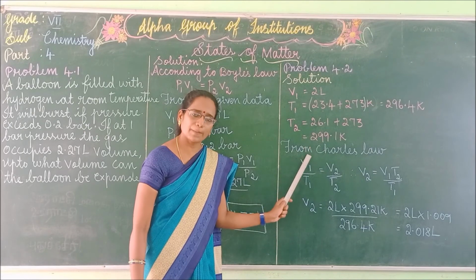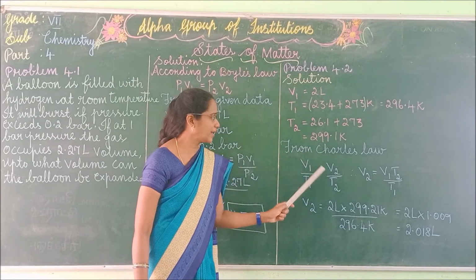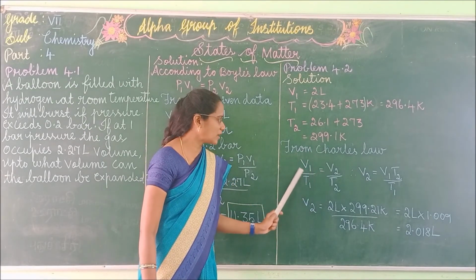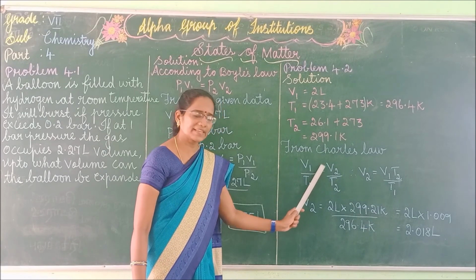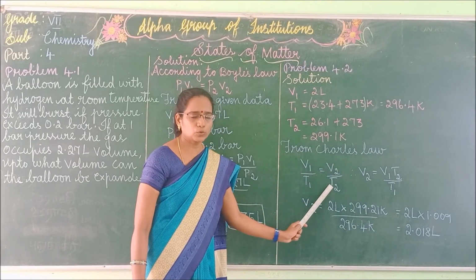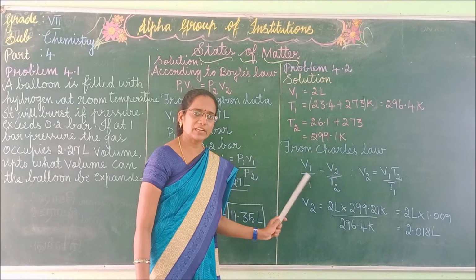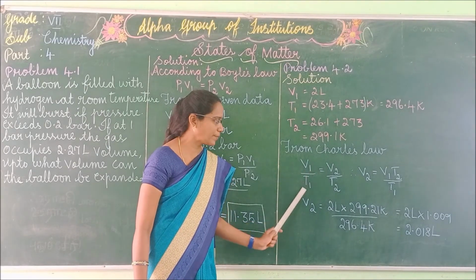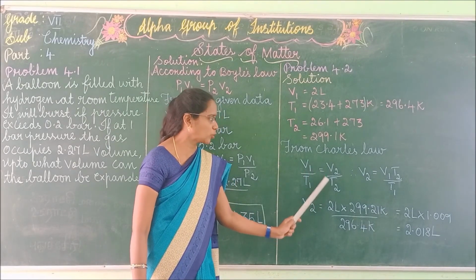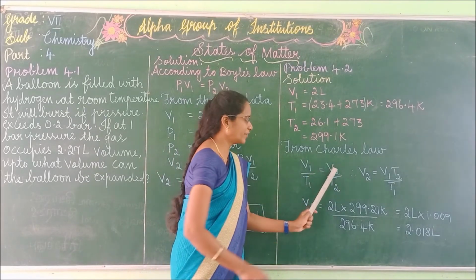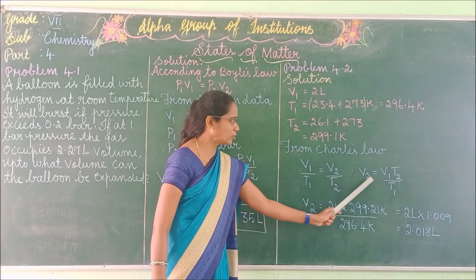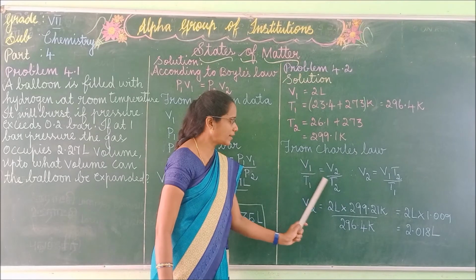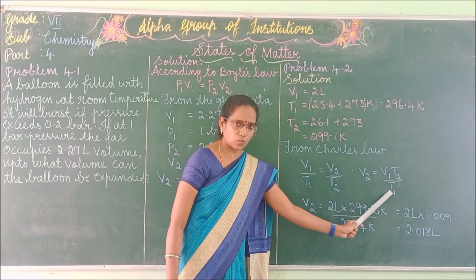Here you have to apply Charles law. What is the formula for Charles law? V1 by T1 is equal to V2 by T2. This is Charles law. Mathematically, Charles law can be written as V1/T1 = V2/T2. So you have to take V2 to the left hand side. V2 is equal to V1 T2 divided by T1.